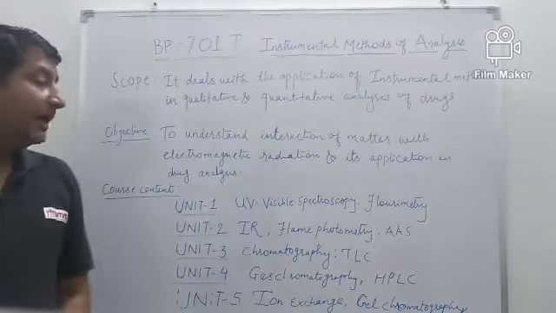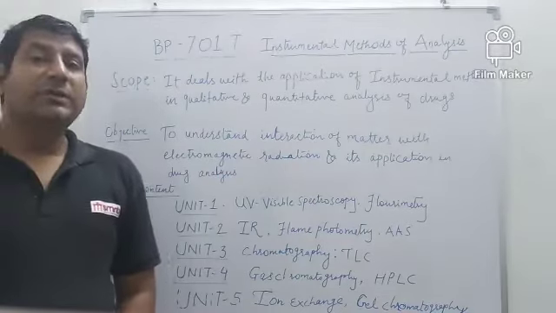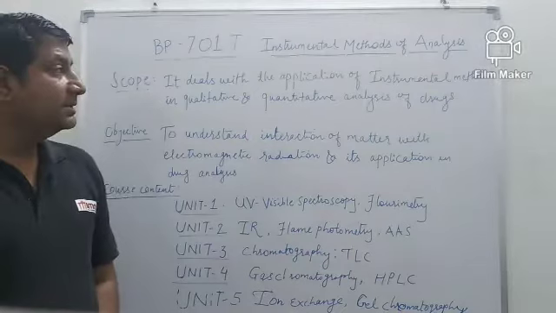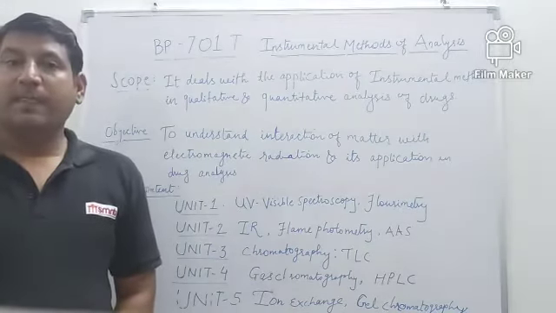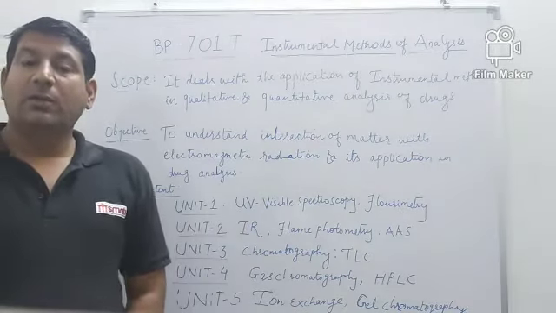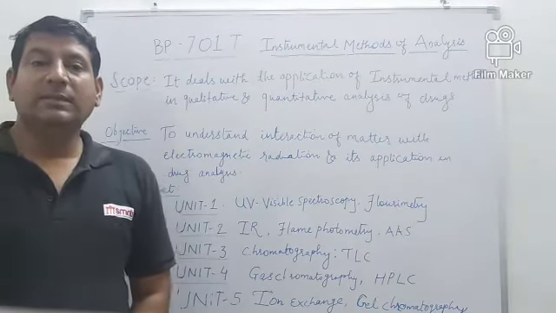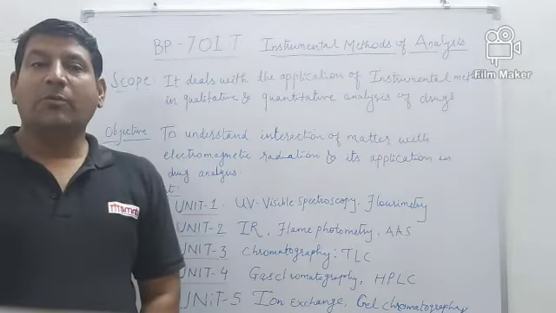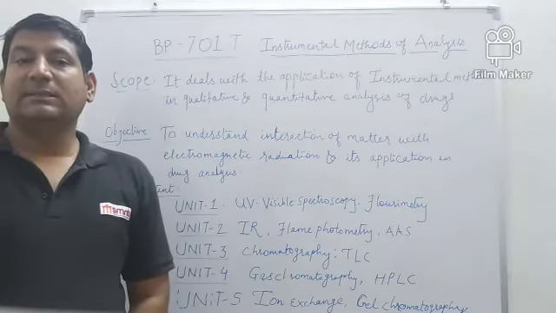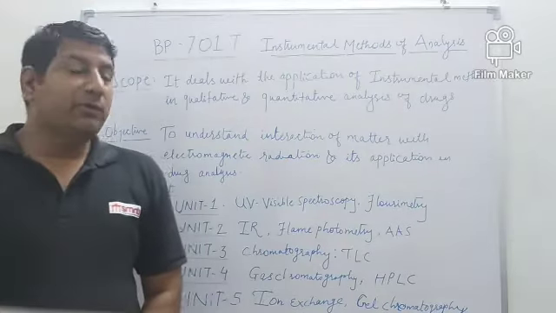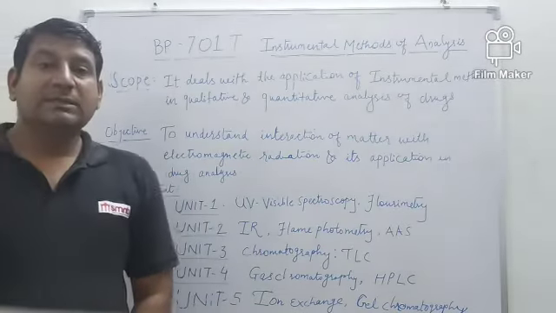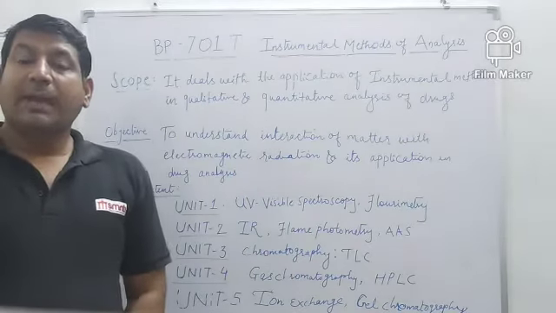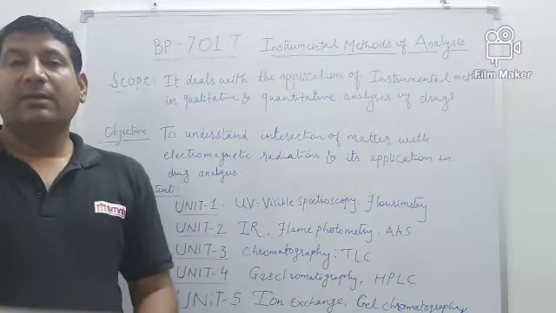Now the most important part: you might be thinking from which books we will study these chapters. Students, we will study these chapters basically from 4 books, and these are very standard books. You can note down the first book, which you might know: Vogel's Textbook of Quantitative Chemical Analysis. The second book you have to refer to for instrumental method of analysis is Practical Pharmaceutical Chemistry by Beckett. Beckett is a very important book, and you have read about this book.